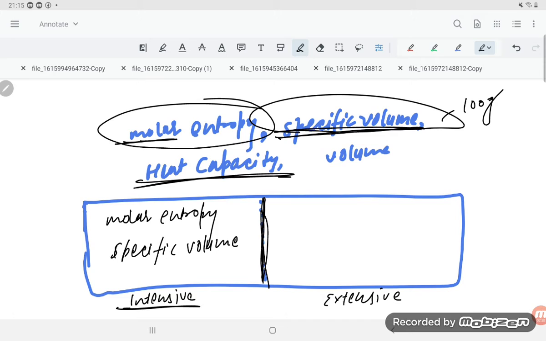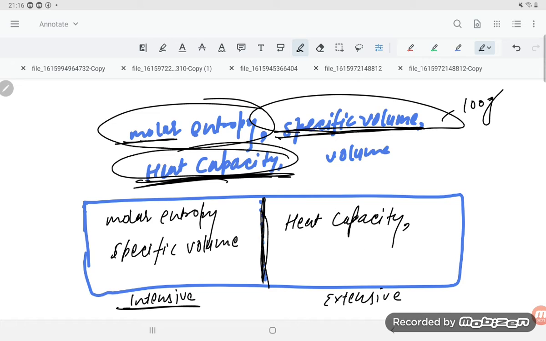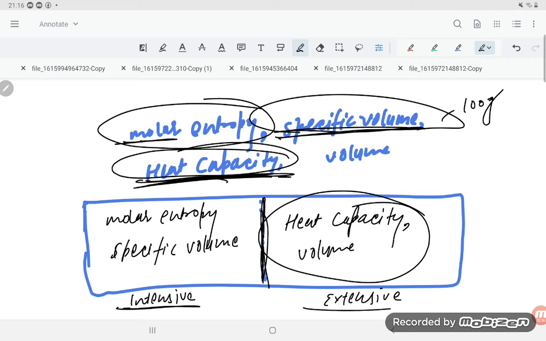Heat capacity is the energy needed to raise the temperature of a substance by 1 degree. They didn't say anything about the mass, so it will be mass dependent. So heat capacity is an extensive property. But if you talk about molar heat capacity or specific heat capacity, these will be intensive properties. But normal heat capacity is mass dependent, so it will be extensive. Volume, total volume is 100, if you divide it in half, it will become half. So volume is also mass dependent. So volume and heat capacity are extensive properties.